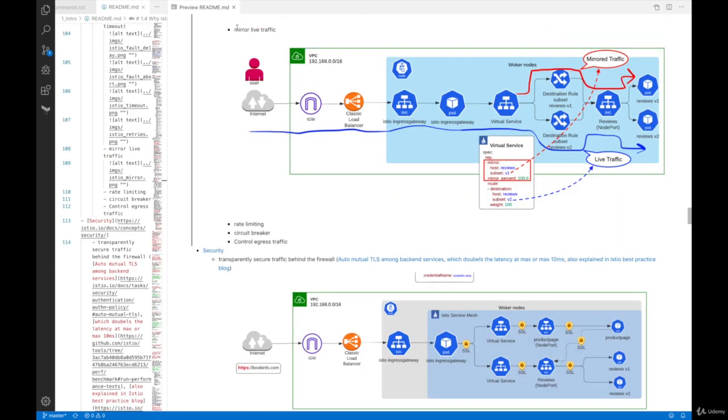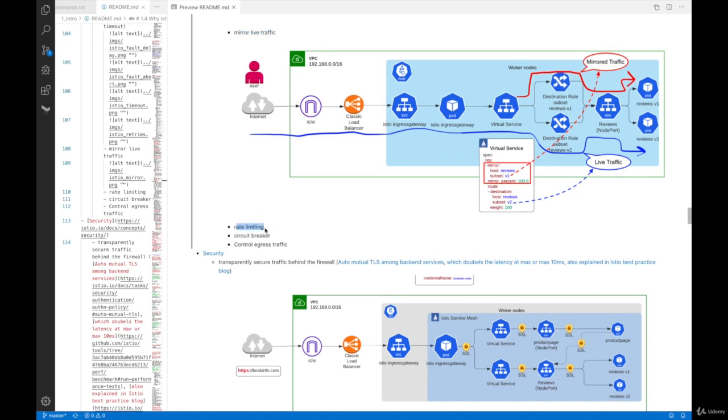Next feature is mirror live traffic. This is a feature where live traffic, let's say this blue line, goes to reviews v2. However, with the virtual service mirror section here, you're specifying host reviews subset v1 and a mirror percent of 100%, meaning that 100% of traffic to version 2 will be mirrored to subset v1. So this red line is going to be copied to version 1. This is great if you want to test or release a new version and if you want a portion of live traffic going to a new application version. Other features include rate limiting, circuit breaker, and also controlling egress traffic.